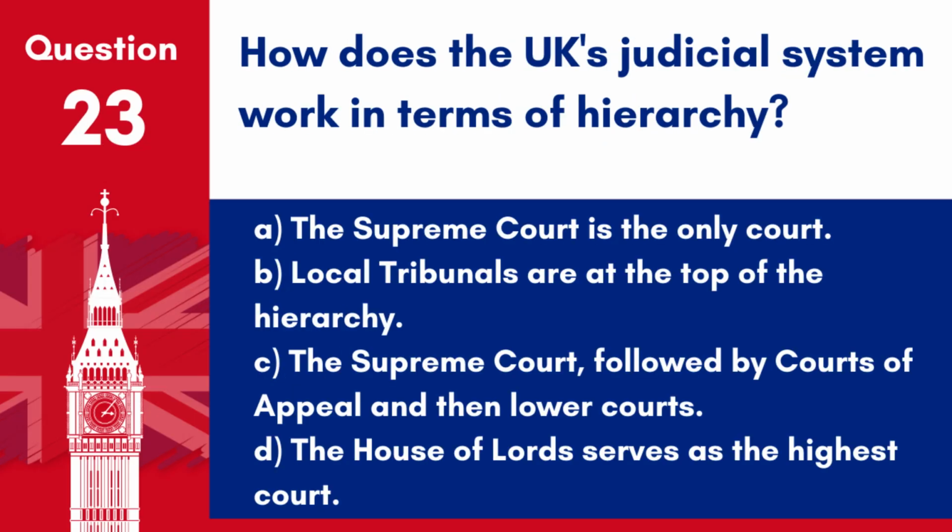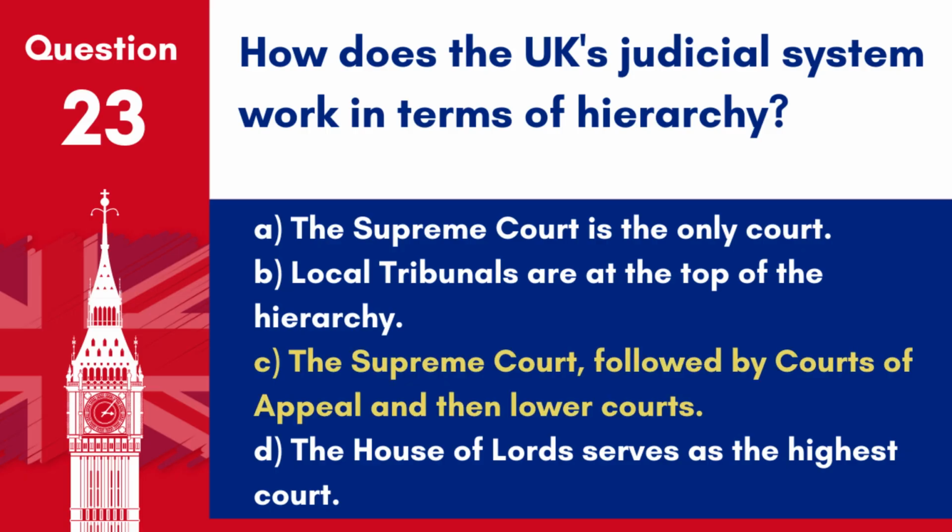Question 23. How does the UK's judicial system work in terms of hierarchy? A. The Supreme Court is the only court. B. Local tribunals are at the top of the hierarchy. C. The Supreme Court, followed by courts of appeal and then lower courts. D. The House of Lords serves as the highest court.